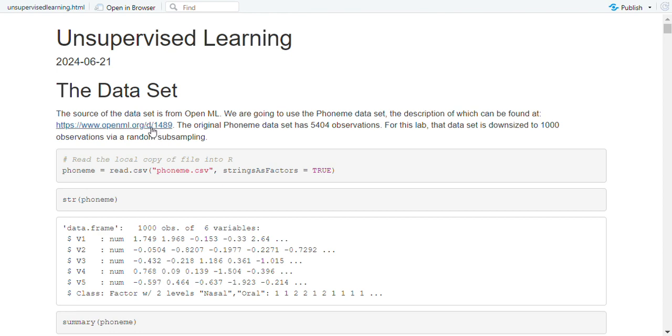If I click on this, it takes me to the website. This is where you find the FoundMe dataset. The description of it is given.